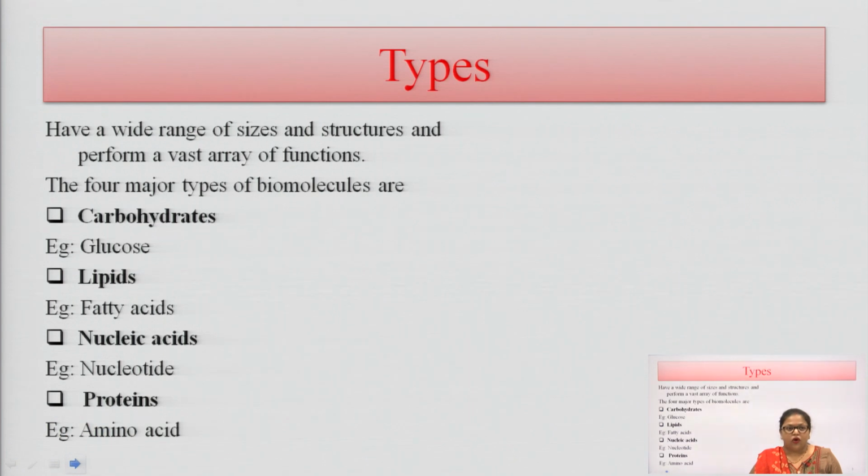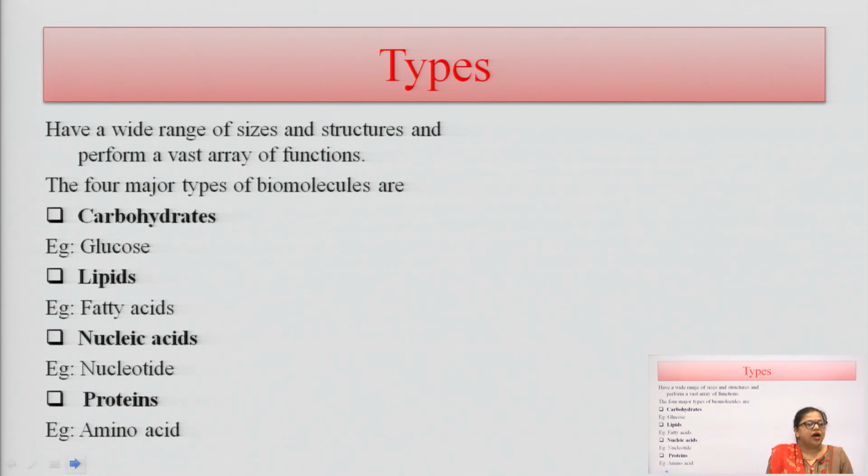Basically these are of 4 types: carbohydrates, lipids, nucleic acids and proteins. These biomolecules have a wide range of sizes and structures, and they perform a vast array of functions. They have different types of functions in their structures. There are 4 main types of biomolecules.